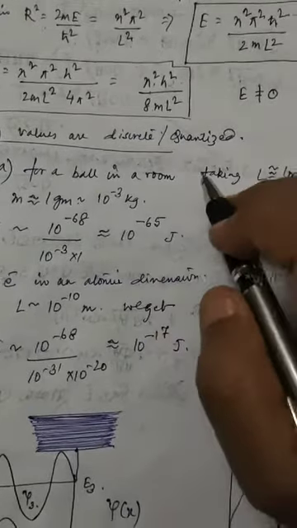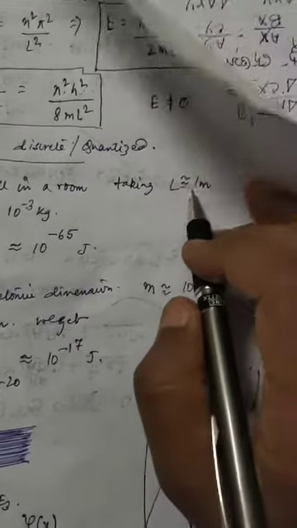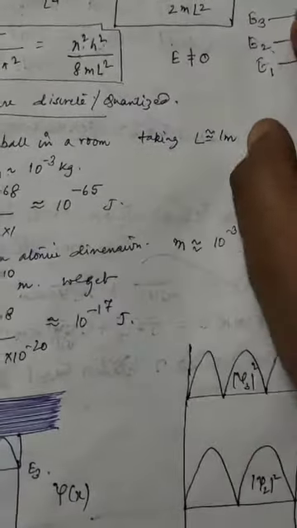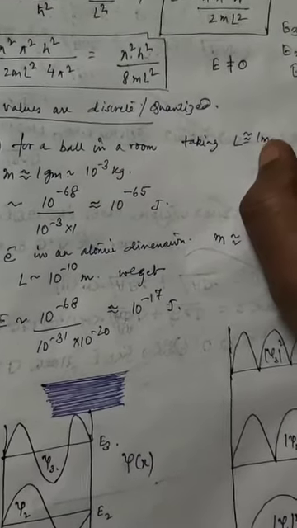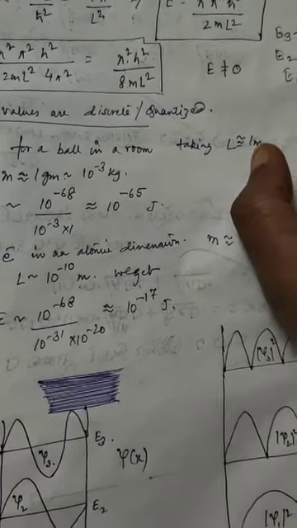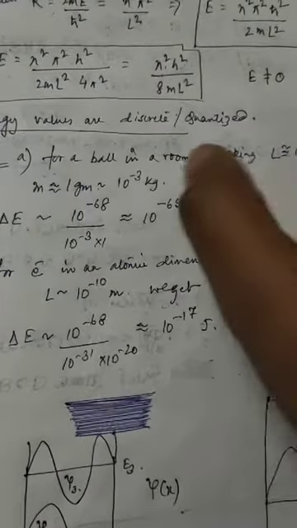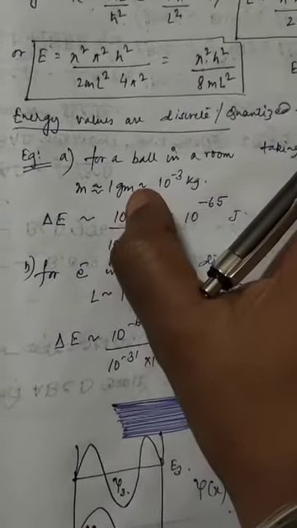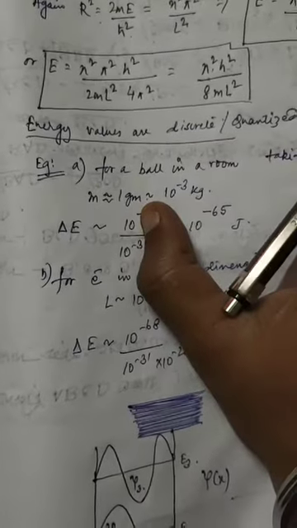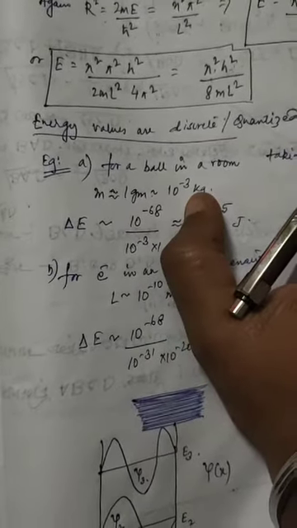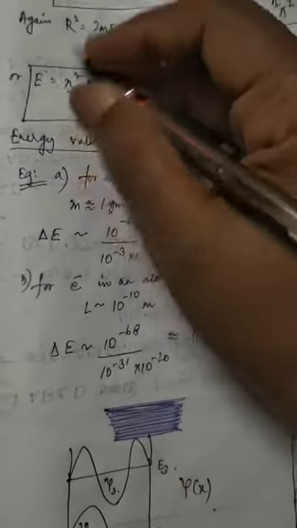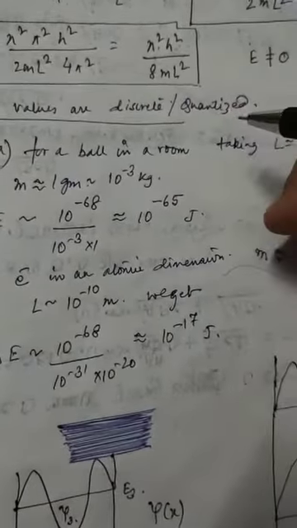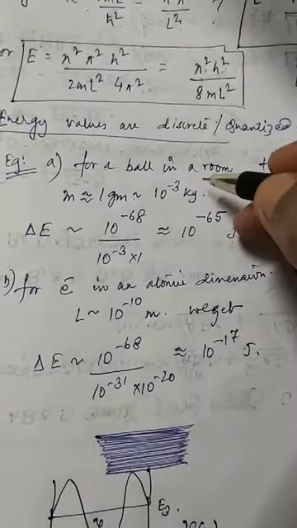For a ball in a room, in day-to-day life we deal with distances in meters. So let's say, for approximation, the length of the room is 1 meter and the mass of the ball is say 1 gram. Definitely it is more than 1 gram, but let's say it is 1 gram, just to see the order of delta E, that is the separation between the energy levels.